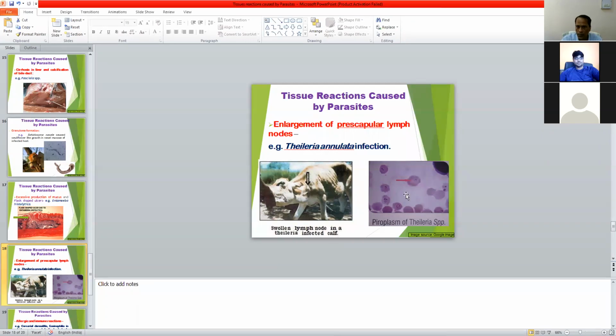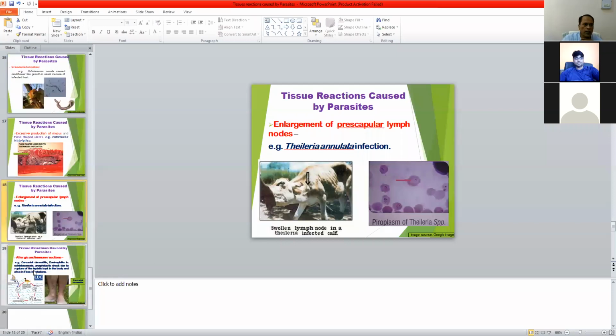This is the piroplasm stage in RBC, and the schizont stage, known as the Koch blue body stage of the Theileria parasite, is found in lymphocytes when a biopsy smear is prepared from the infected lymph node. So enlargement of the pre-scapular lymph node occurs during Theileria infection.